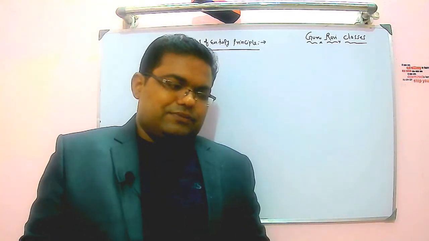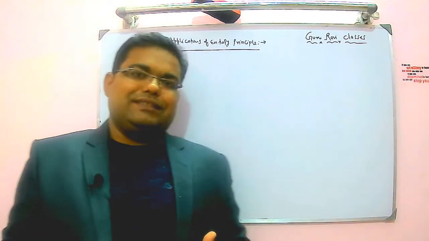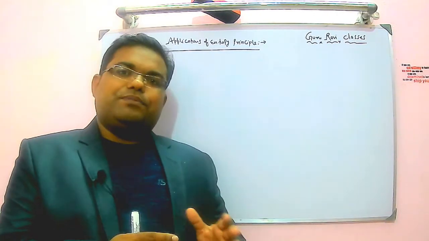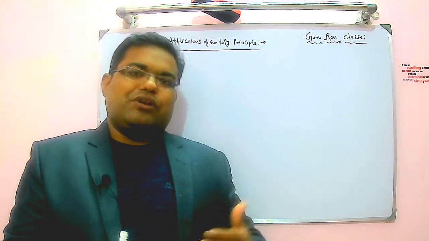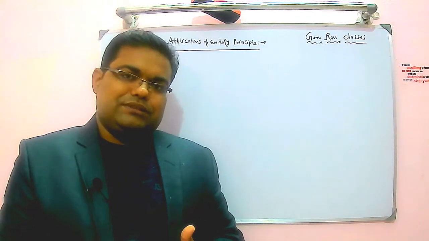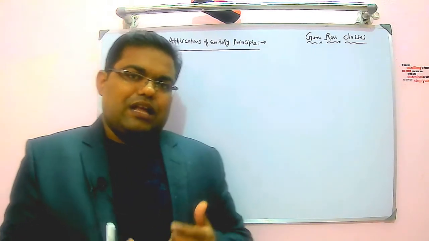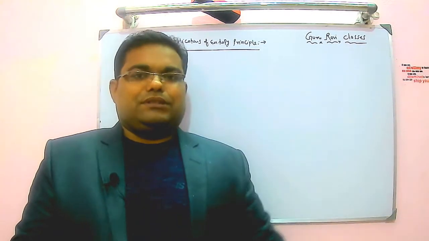So the entropy principle is one of the most important laws of physical science. Any irreversible process is accompanied by an increase in the entropy of the universe. The net increase in entropy of the universe also quantifies the irreversibility associated with the process.